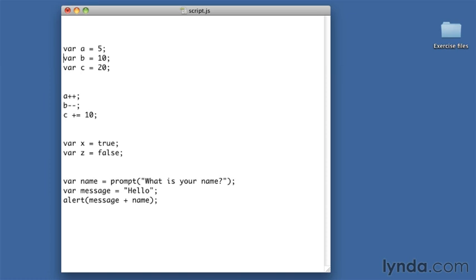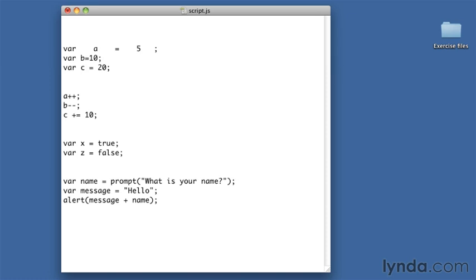Even inside the statements themselves, white space is ignored. I could put multiple spaces between the different elements of that statement. Or on the other hand, I could actually get rid of a couple of those spaces. The rule here is don't confuse JavaScript and don't confuse ourselves.